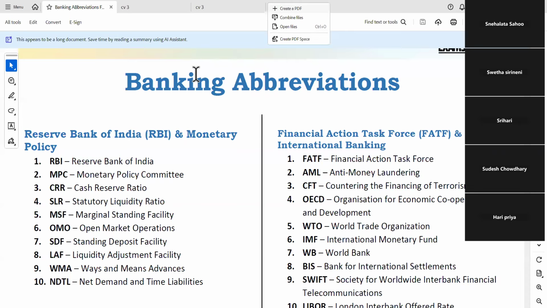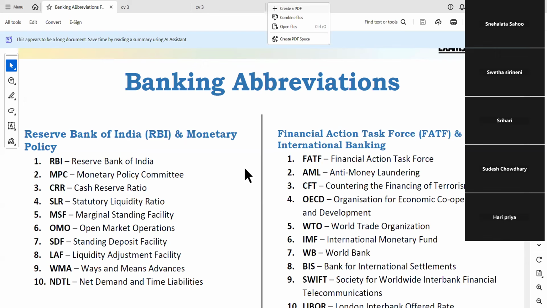Eighth one, LAF, Liquidity Adjustment Facility. Ninth one, WMA, Ways and Means Advances. 10th one, NDTL, Net Demand and Time Liabilities. Very good. Madam, wait. Let me tell you some points.